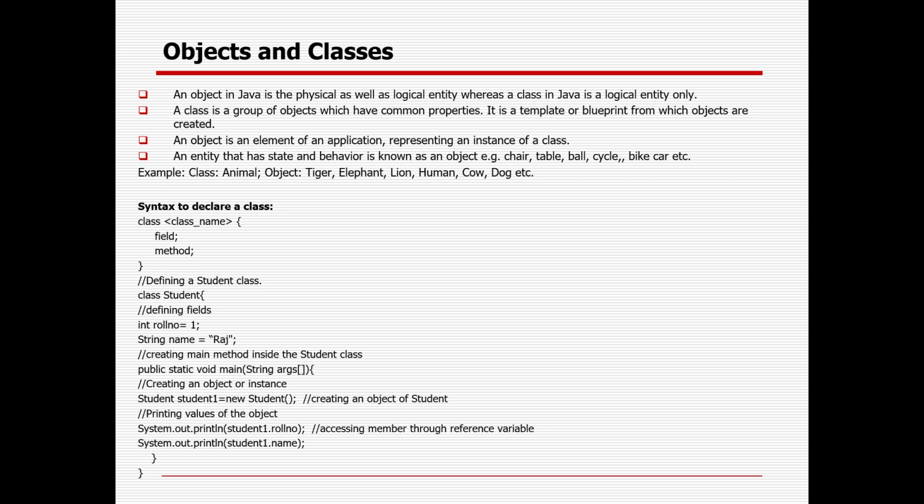Objects and classes. An object is a physical as well as logical entity, whereas a class is only logical. So a group of objects will form a class. In real life, if I want to give an example, say a building can be a class, and all the amenities in the building can be objects.